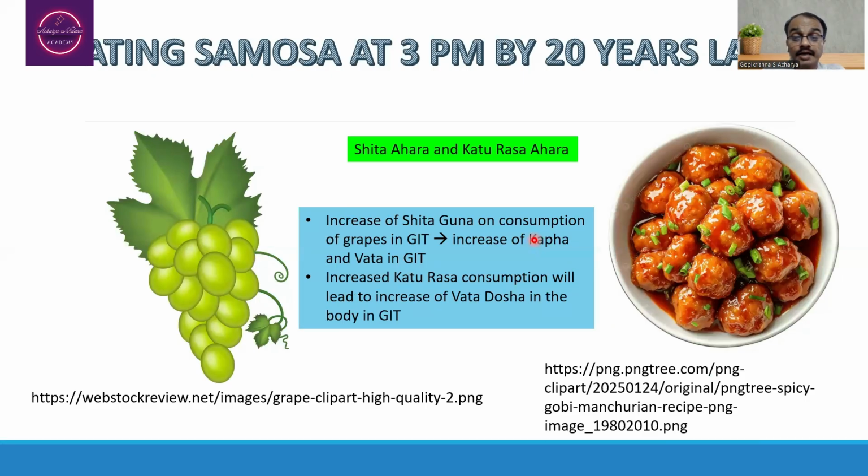Shita ahara and Katurasa ahara. If the person is going to consume the Shita Guna Yukta substance as such, then that may be responsible for the increase of the Shitata in the body. That is increase of Kapha dosha and Vata dosha in the alimentary canal. And if the person is going to consume the Katurasa, that may be responsible for the increase of Vata dosha in the alimentary canal.